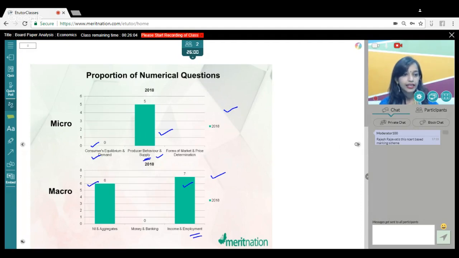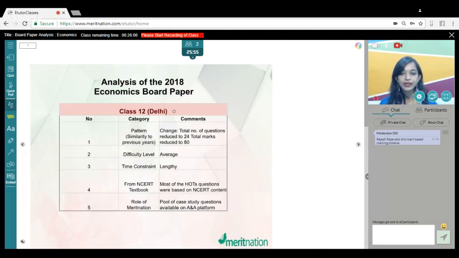Rajesh is saying this NCERT-based marking scheme. Yes, Rajesh, this is what CBSE has suggested, the marking scheme. That is, it is suggested by the CBSE in the syllabus.